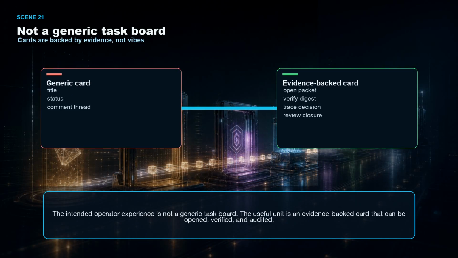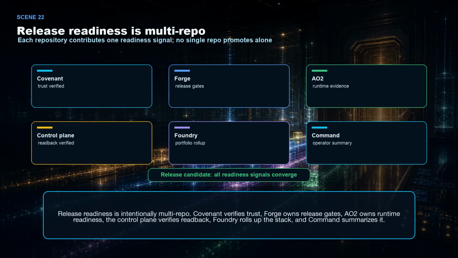The intended operator experience is not a generic task board. The useful unit is an evidence-backed card that can be opened, verified, and audited. Release readiness is intentionally multi-repo. Covenant verifies trust. Forge owns release gates. AO2 owns runtime readiness. The control plane verifies readback. Foundry rolls up the stack, and command summarizes it.